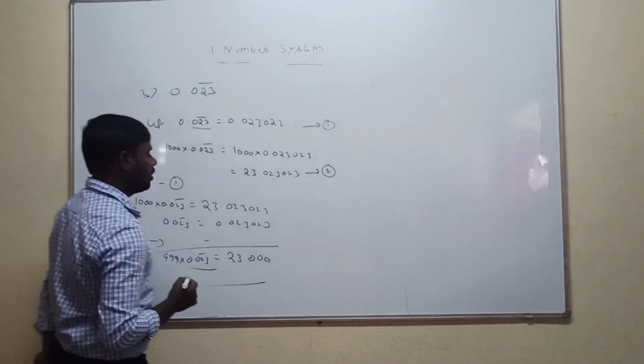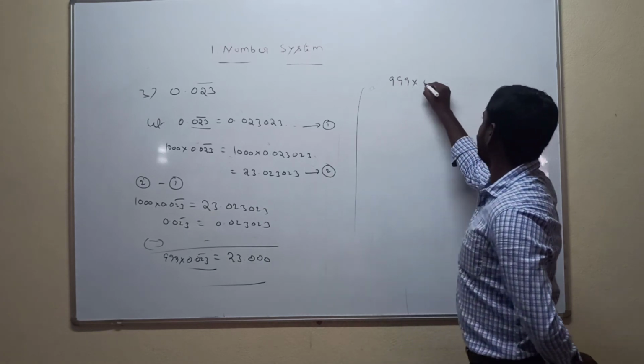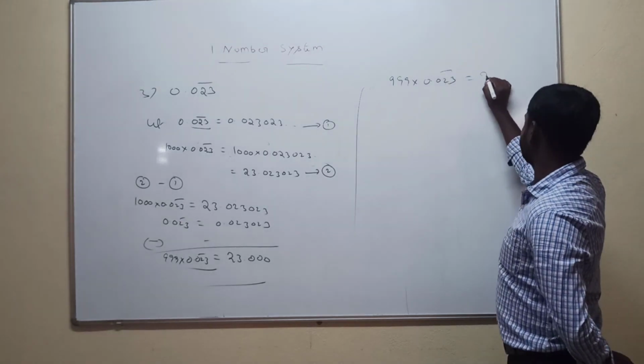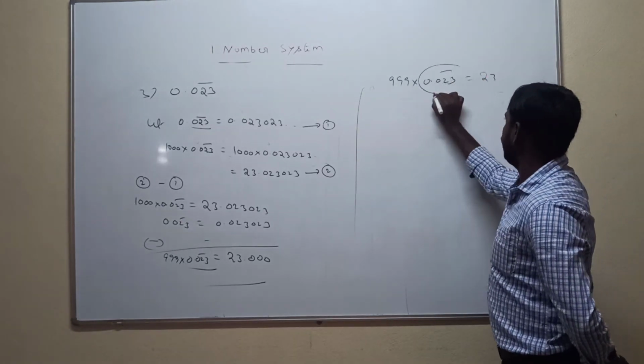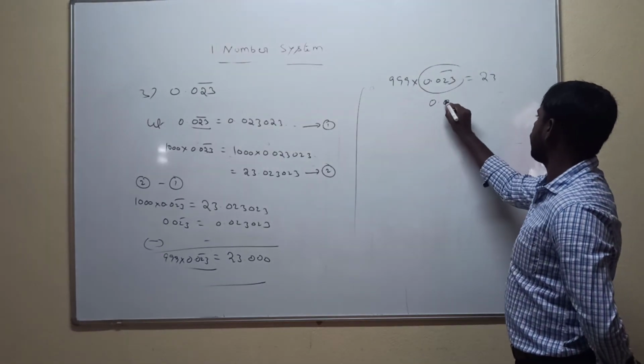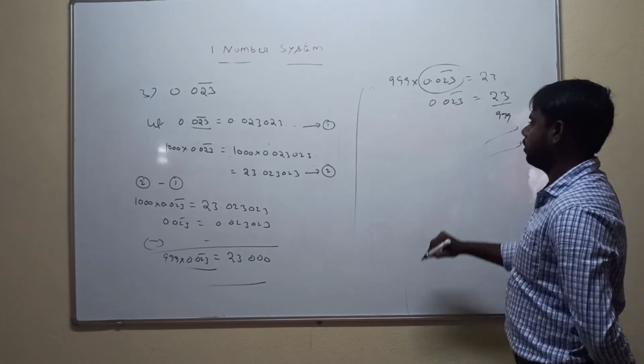To calculate this value, what is the final answer we get? 999 into 0.023 bar is equal to 23. To calculate this value, 999 goes in the denominator. So 0.023 bar is equal to 23 by 999.